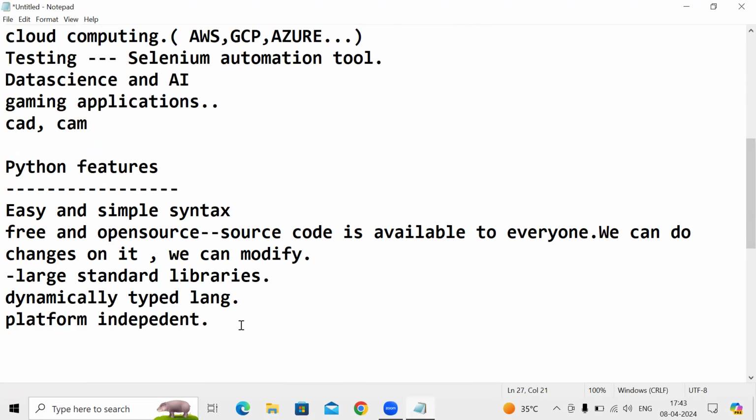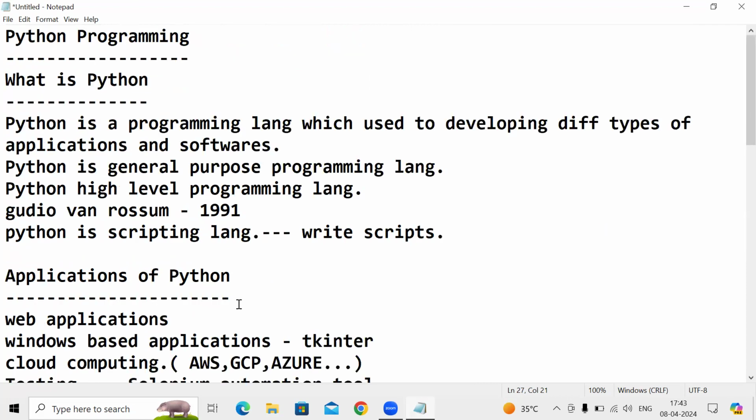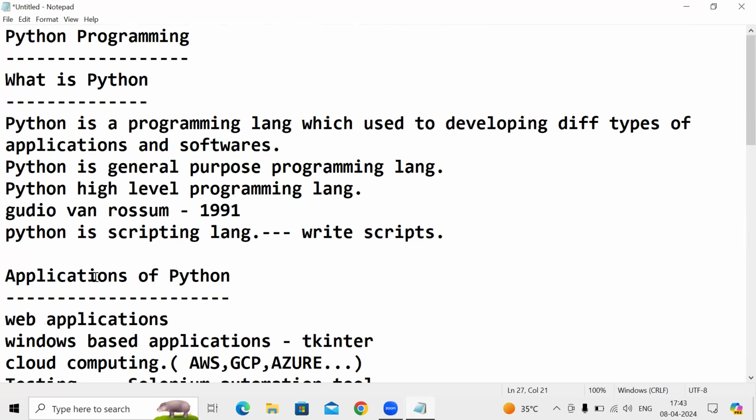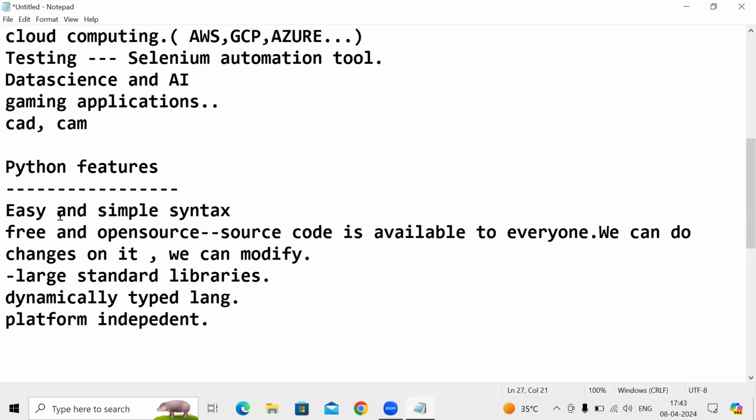Guys, today's session ends here, up to Python features: what is Python, applications of Python and features of Python. Python features we also call why Python.